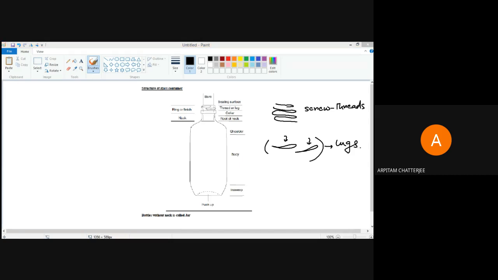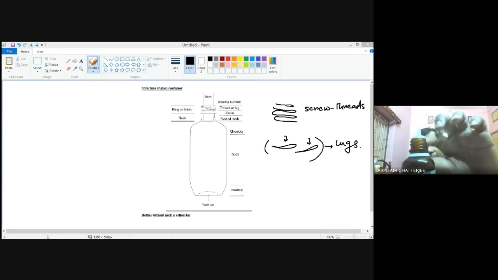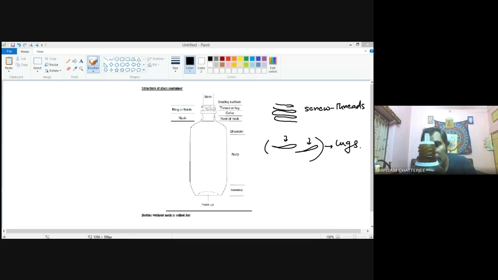I'm taking those same bottles. Can you see this? I'm taking it very close. Can you see the top part of it? Yes, sir.